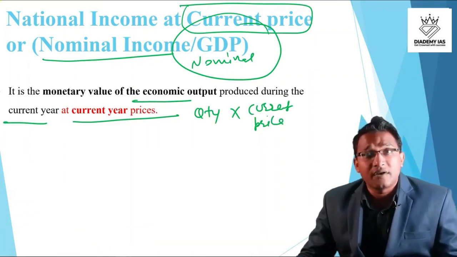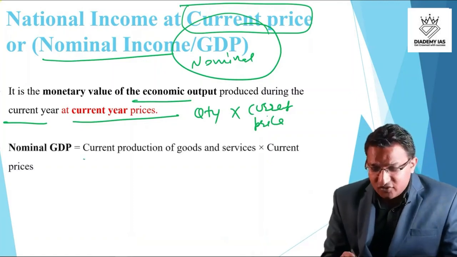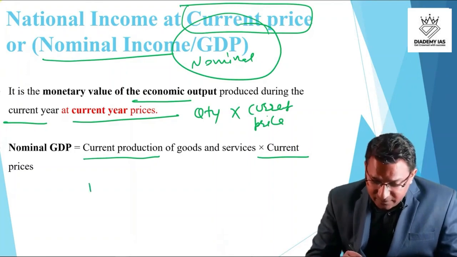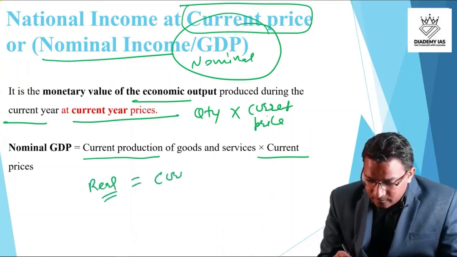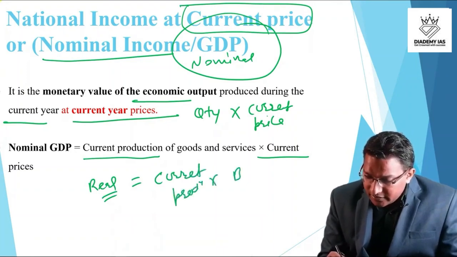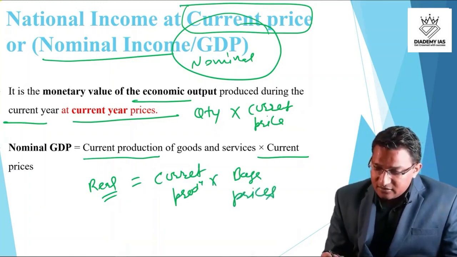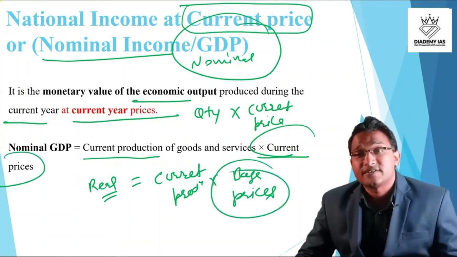The current year quantity multiplied by the current year price. Nominal GDP is current production of goods and services multiplied by the current prices. In case of real GDP, this is the current production multiplied by the base prices, right? So here we can see the example is in current prices versus the base prices. This is the difference, right?